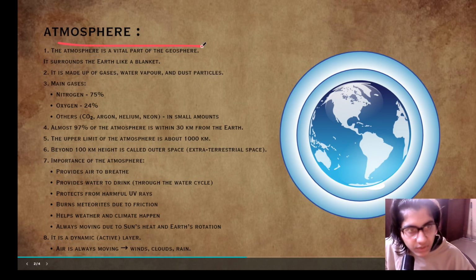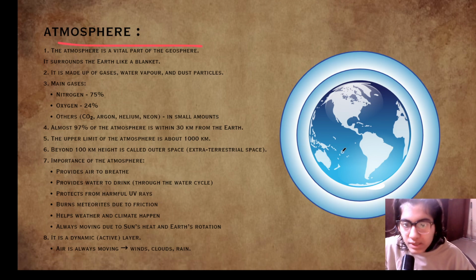So let's start with the atmosphere. As you can see, this is not how the atmosphere looks like. It's very thin. The atmosphere layer is very thin. The atmosphere is a vital part of the geosphere.